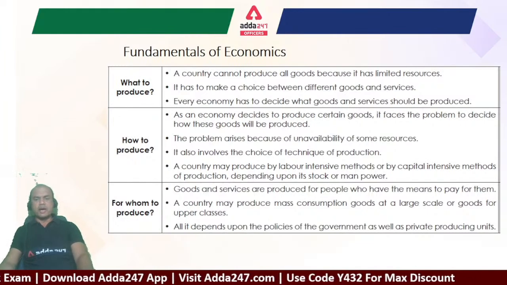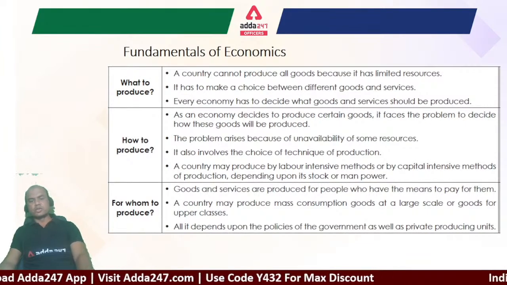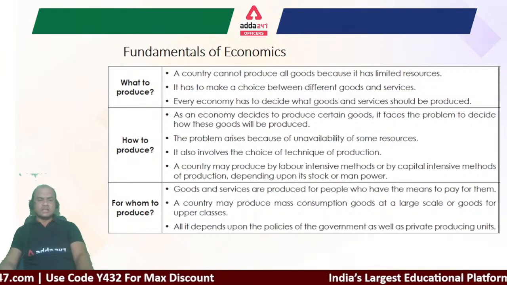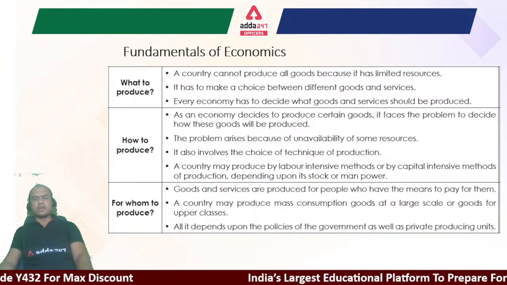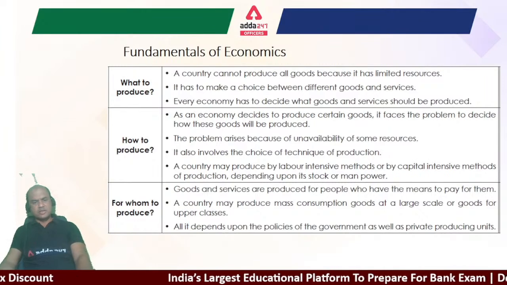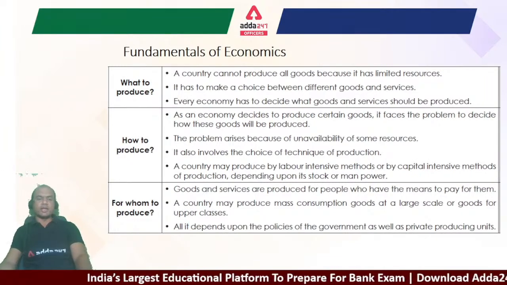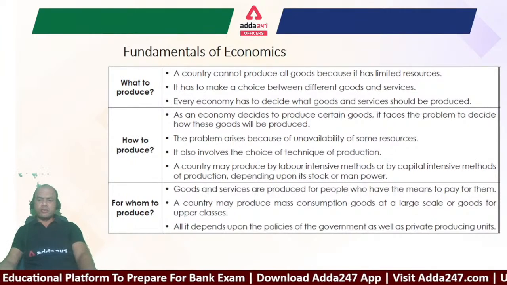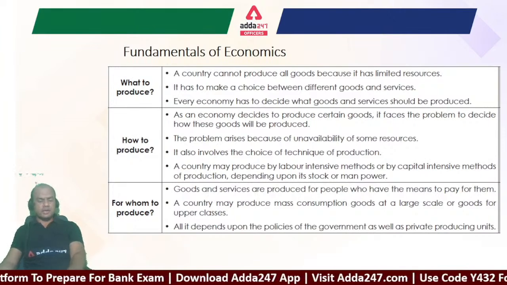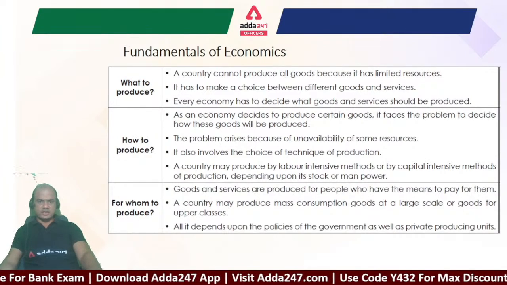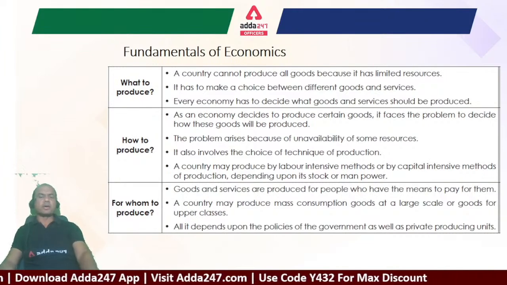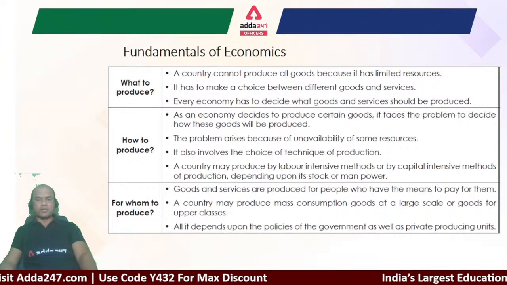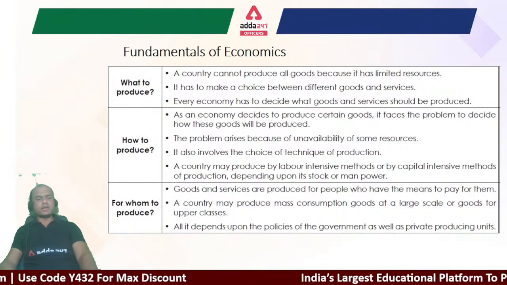A country may produce mass consumption goods at a large scale or goods for upper classes. So it depends on the country's choice, right? Logically in India, do we produce goods for large scale or goods for the upper classes? We produce both. Why? Because in India it's a free economy, right? Every company has a choice to produce whatever they want. So some companies cater for upper classes, some companies cater for mass scales. Generally FMCG companies cater for mass scales, and classy companies like the Mercedes-Benz which I talked of cater to the upper class.